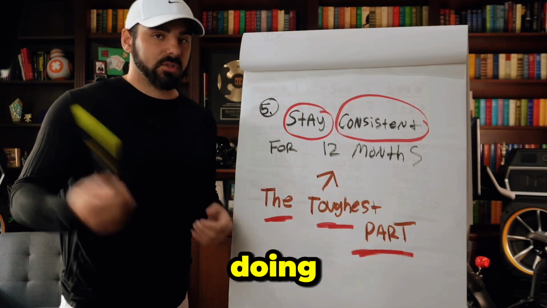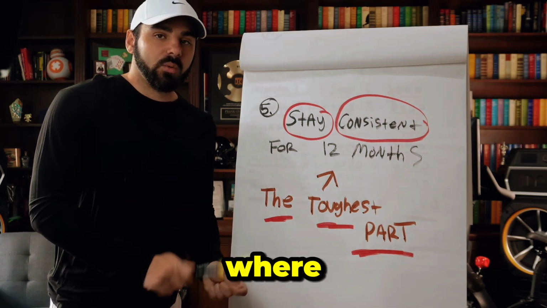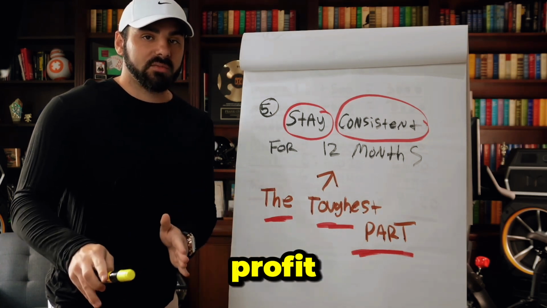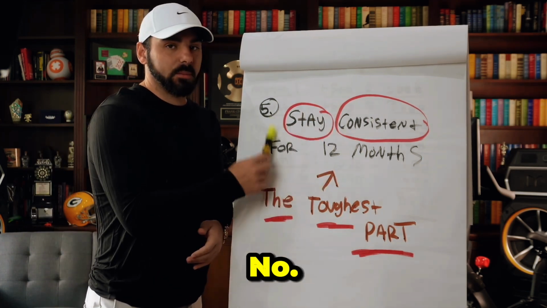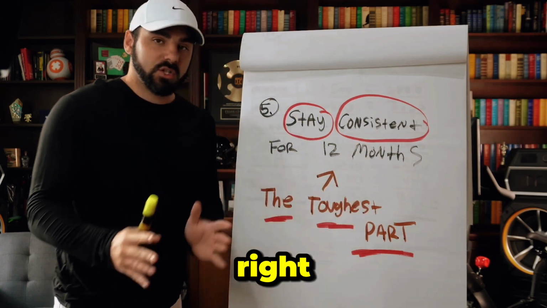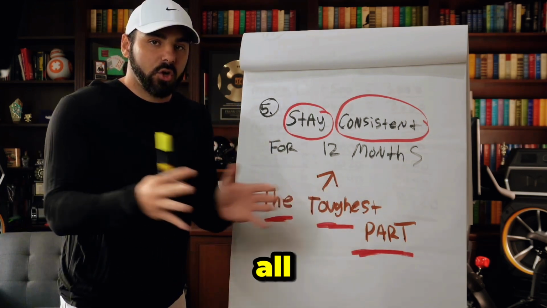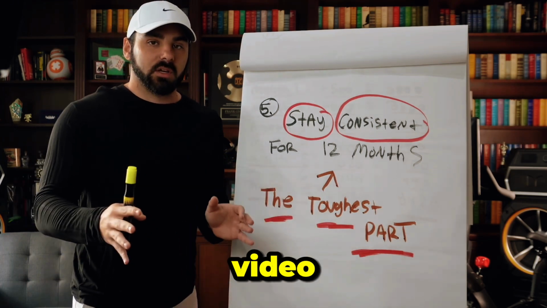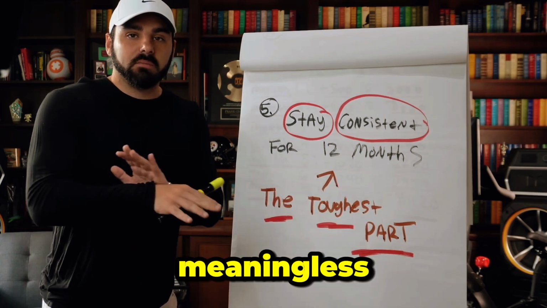They start veering off and doing other things and doing random stuff. Next thing you know, they put themselves in a hole where if they would have just stayed consistent throughout the whole entire year, they would have made a consistent profit and they would be successful. So this is the toughest part. Number 5 is the toughest part. If you could stay consistent for 12 months with the right strategy in place, the right unit size, the right bankroll management, combine that all together, you will be successful and you could do exactly what it is that I'm teaching in this video. If you can't stay consistent, all the rest of the steps are meaningless.